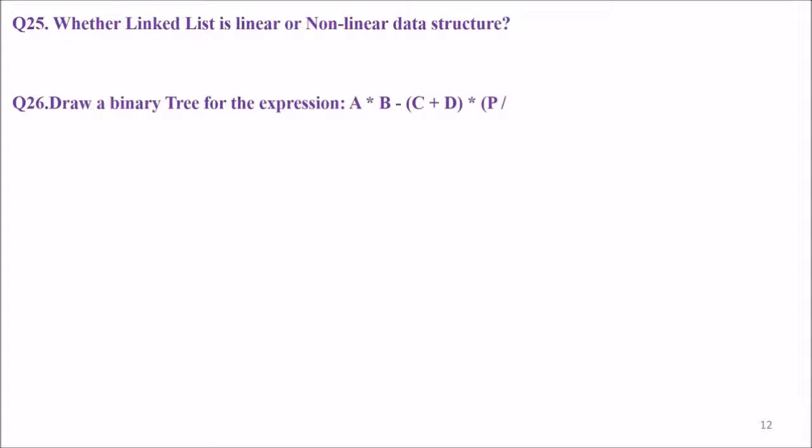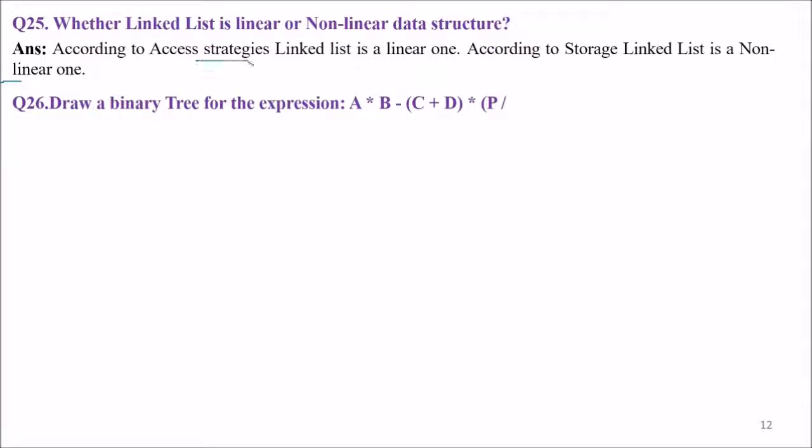Whether a linked list is a linear or non-linear data structure. See, if you talk about the access strategy, it is linear, and the storage strategy, it is non-linear. So, according to the access strategy, a linked list is linear. According to the storage, a linked list is non-linear.